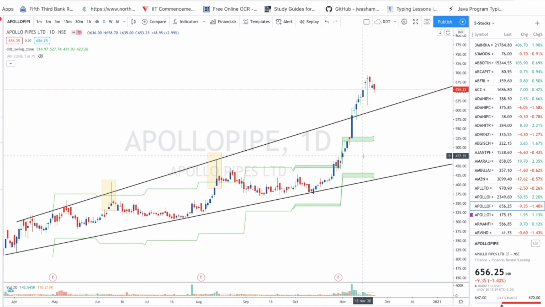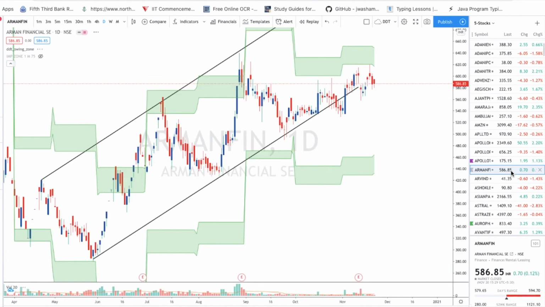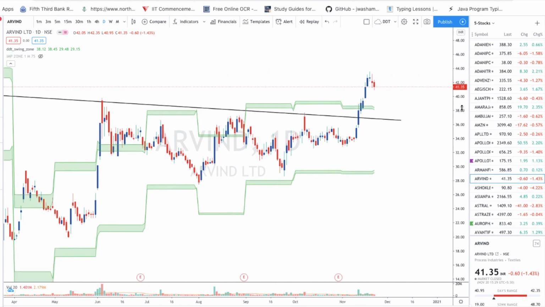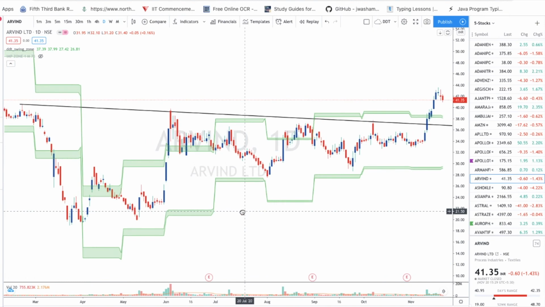So this is about our indicator also giving help, and this is how I am selecting stocks. There are so many stocks, guys, around 200 stocks. If I go one by one, it is also a very big list. So I think you got the idea of what I'm doing. Just follow these things for selecting stocks.